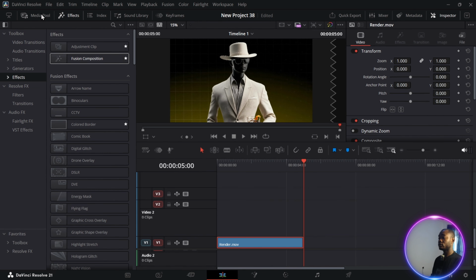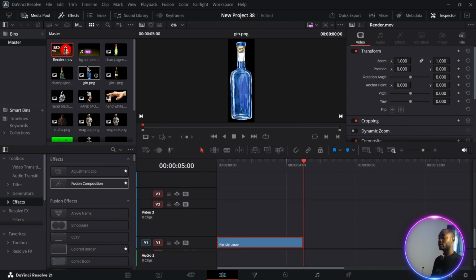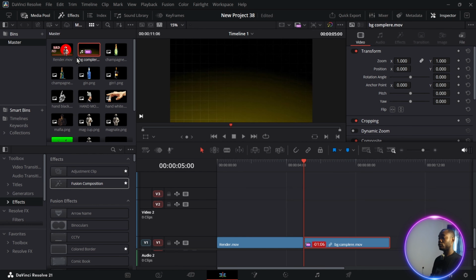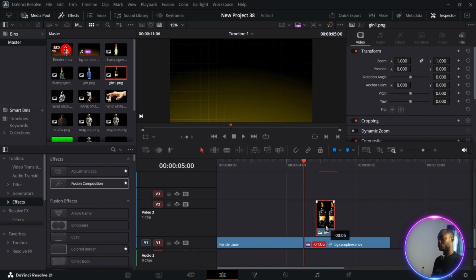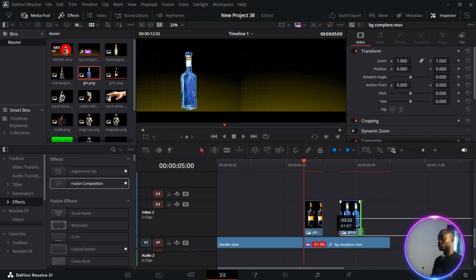So this time around, go to your media pool, drag in your background. After dragging in your background, you bring in some of the images. Make sure the length is not very long. Make sure it's small like this. Then bring in another image, and just make sure it's very small.